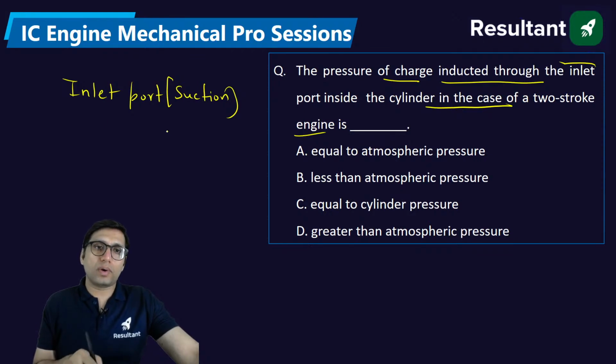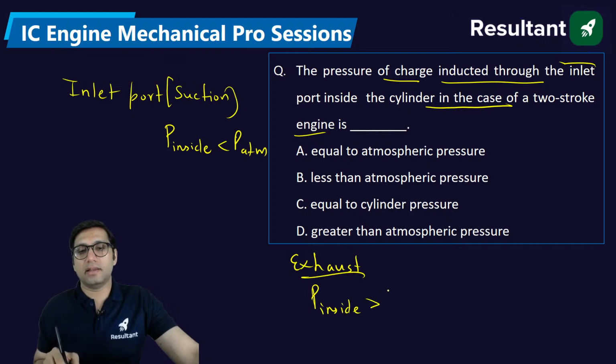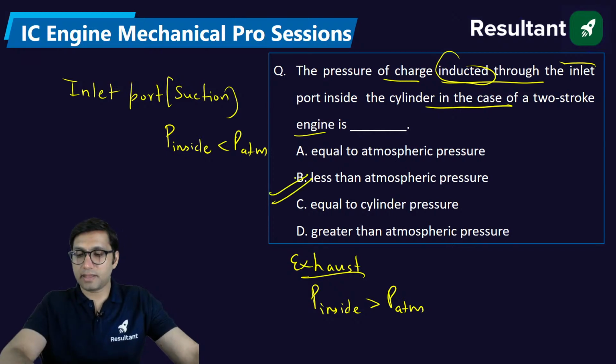Wherever suction takes place, we are trying to reduce the pressure inside. Pressure inside will be less than the atmospheric pressure when we try to obtain suction. When exhaust takes place, the pressure inside the engine will be greater than atmospheric pressure. Then only exhaust will take place. It's a very simple concept. So when induction takes place, the pressure will be less than the atmospheric pressure inside the engine cylinder.